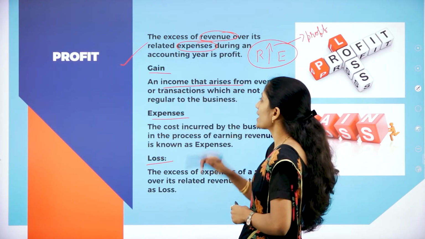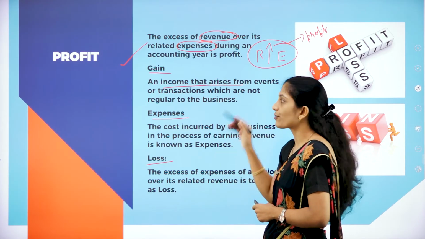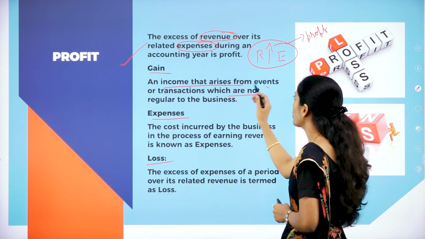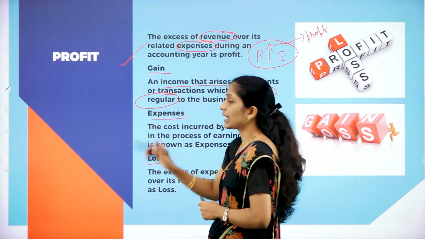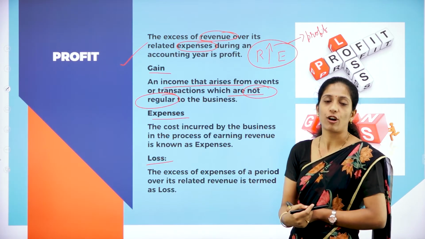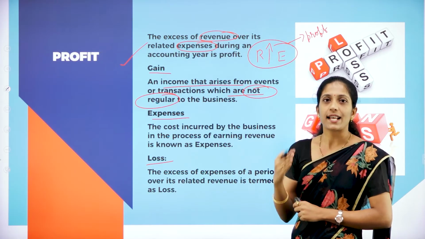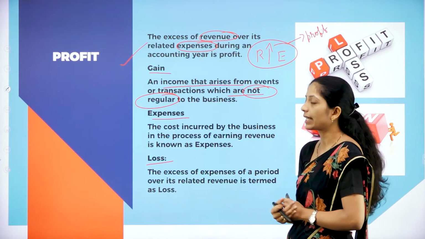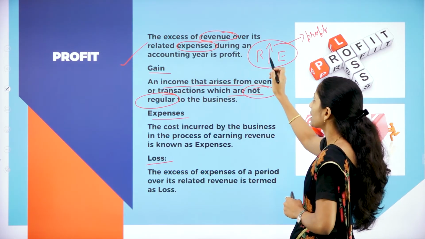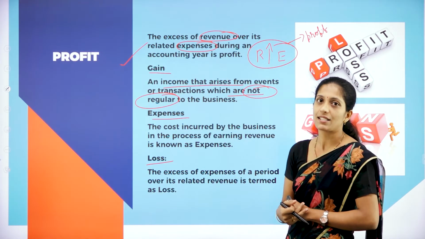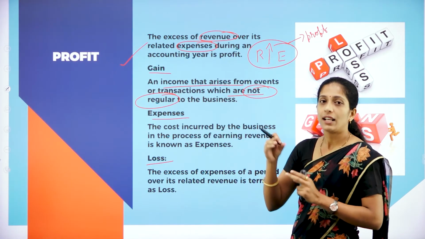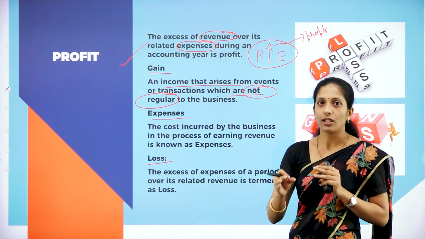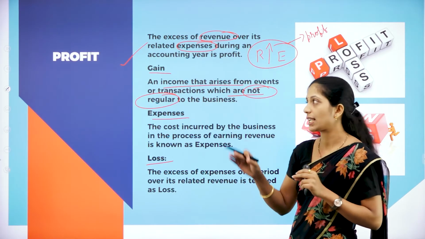Now let us see what is this gain. An income that arises from the events or transactions which are not regular in nature. So you have to remember here, this is not regular in nature. For example, profit from the sale of machinery. We are not going to sell that machinery often and often. So that profit what we get, that is called as what? Gain. Clear? So here profit is nothing but revenue over its expenses. Then what is gain? The income or the amount which is received from the selling of a machinery. So the profit which is earned by selling of the machinery is called as what?